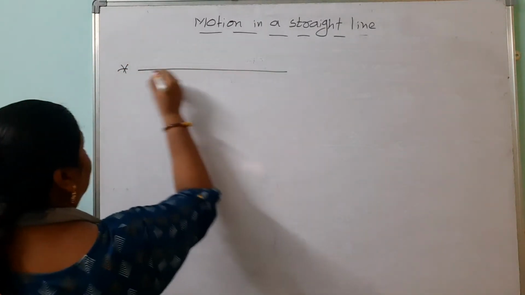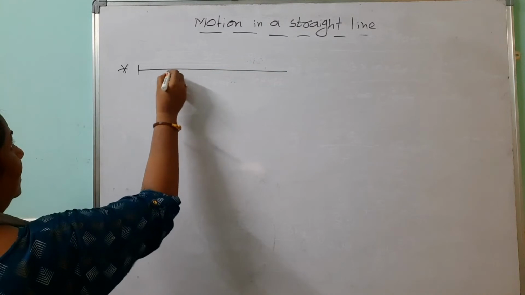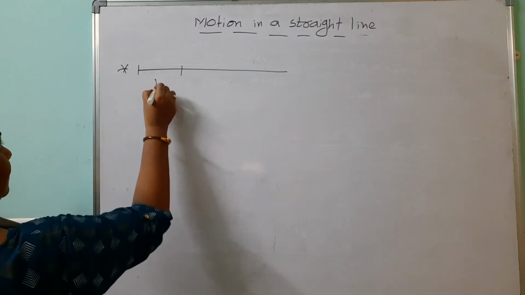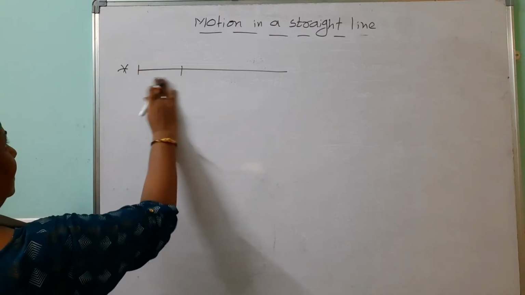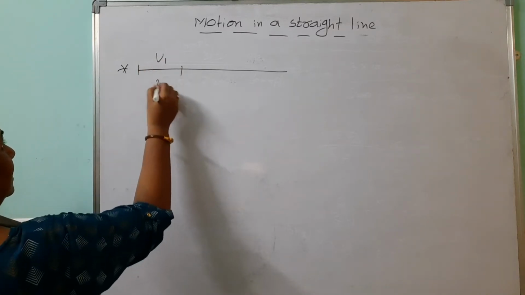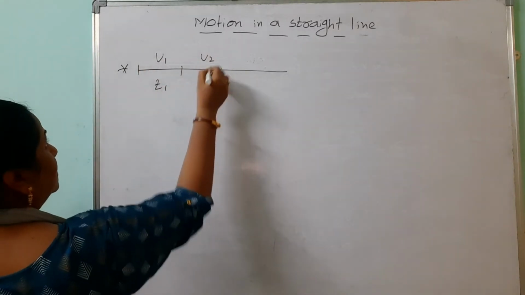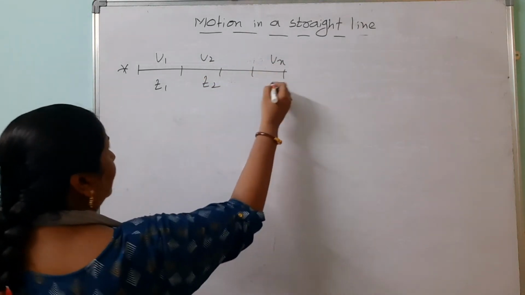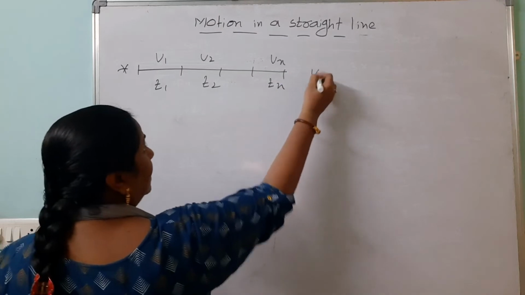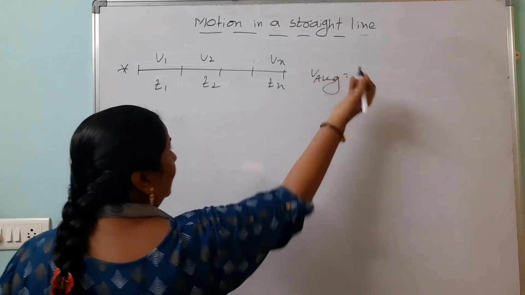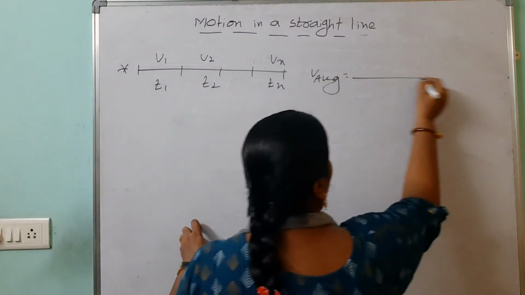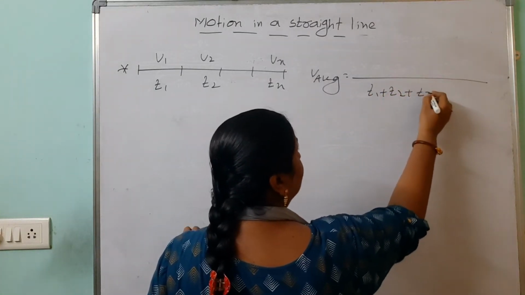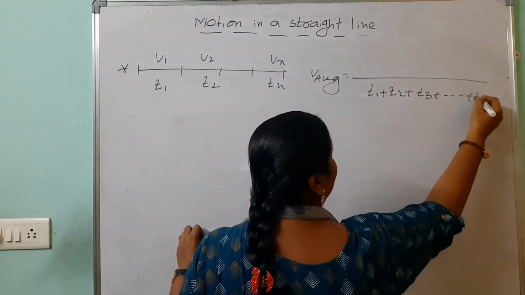If the body covers v1 speed, with how much time it is moving: v1 speed in t1 seconds, v2 speed in t2 seconds, then last vn speed in tn seconds. Here how to find out the v average? Here no problem with the denominator, we should write it t1 plus t2 plus t3 and so on to tn.